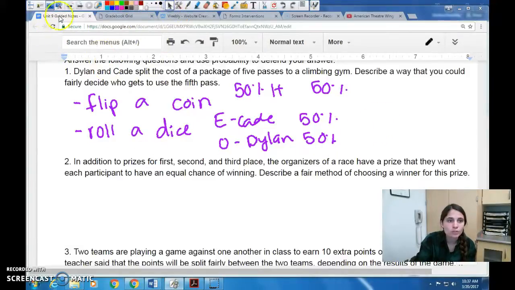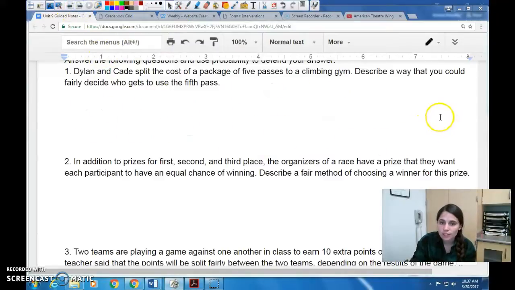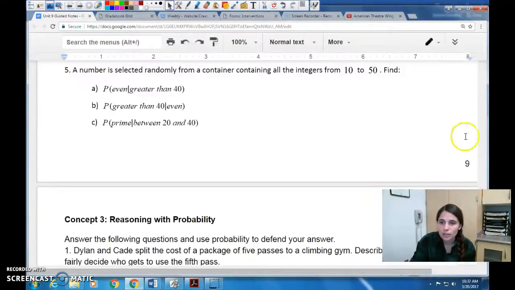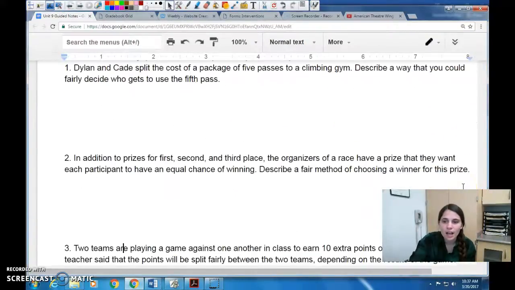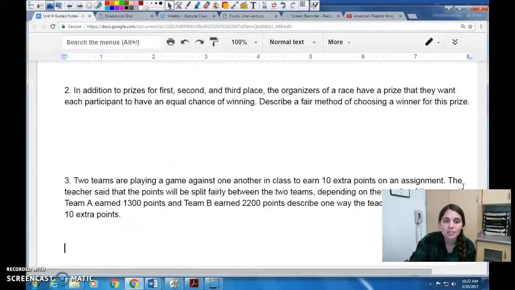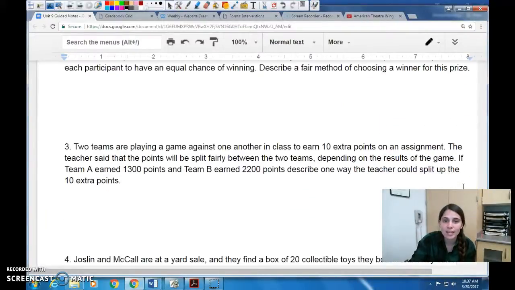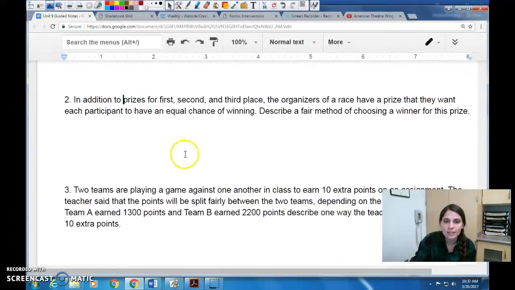So number 2 says that in addition to prizes for first, second, and third place, the organizers of a race have a prize that they want each participant to have an equal chance of winning. So again, we want this to be fair. So we want to choose a winner for this prize where everyone has an equal chance of winning. But this time we don't just have 2 people, so flipping a coin doesn't really work. We have a ton of people.